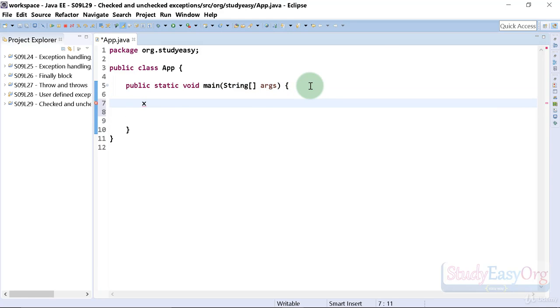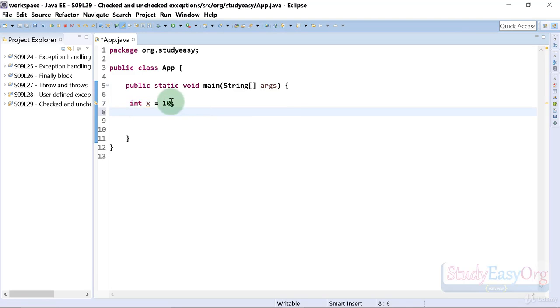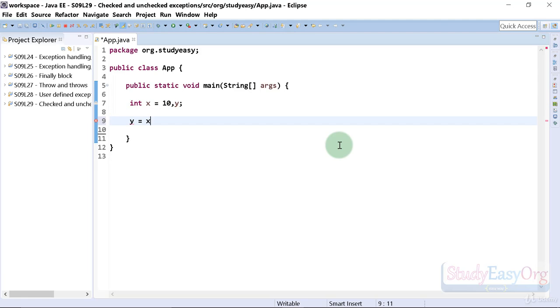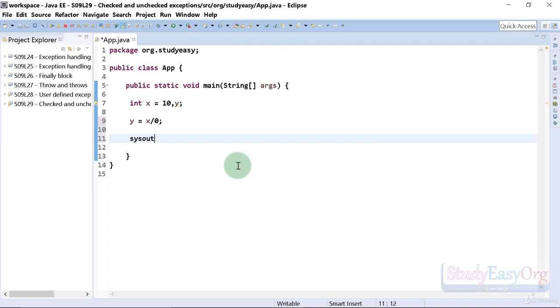In here I will type in int x equals maybe 10, and then we will create yet another variable, y, which would be an uninitialized variable. In the next line we will type in y equals x divided by 0. Now in this operation there is no syntax issue, everything is working properly, everything is looking good, and in here I can definitely try to print the value of y.